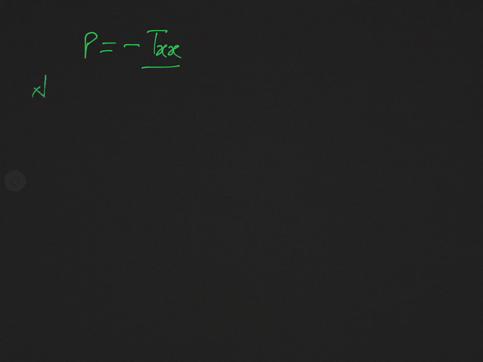But we know what this Txx is. We have already studied in the previous lecture. Remember the result of the previous lecture for Txx.